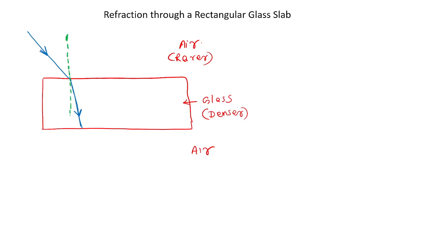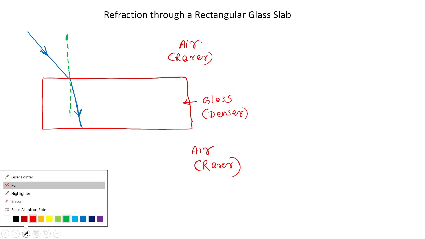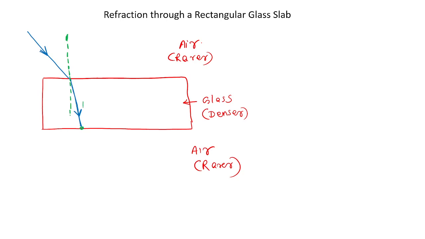Now let me draw the normal. The light is going to move from denser to rarer. This air medium is rarer. The light is entering from denser to rarer. Air is the rarer medium, right? So let me draw the normal at the boundary again. This is the normal. I think you can see the diagram properly. How does the deviation happen?